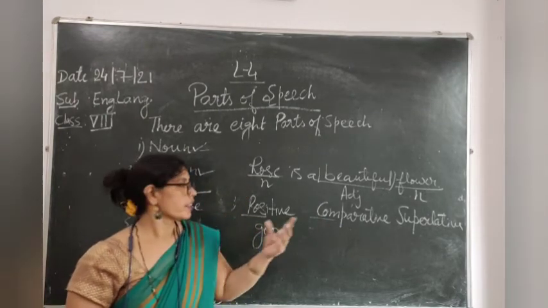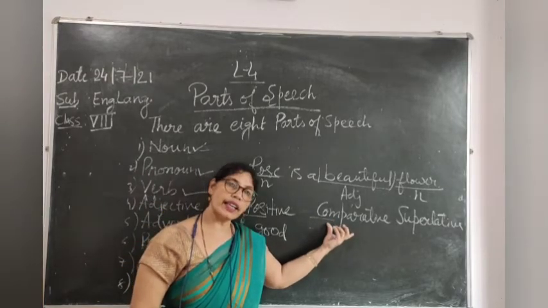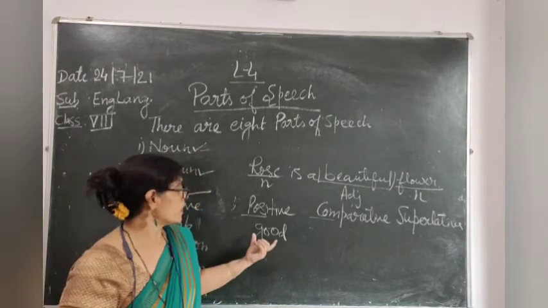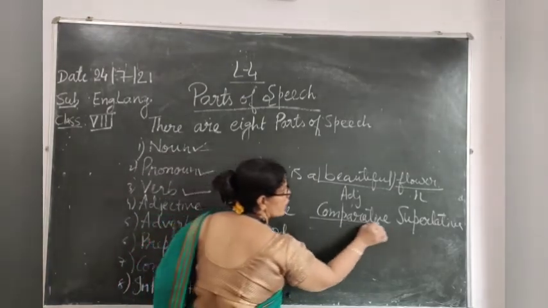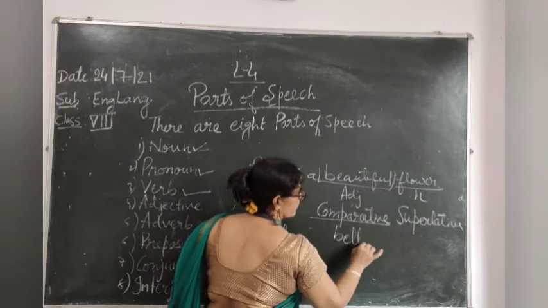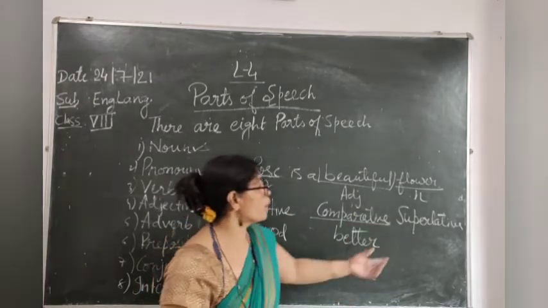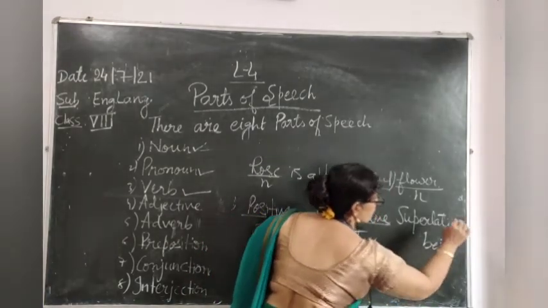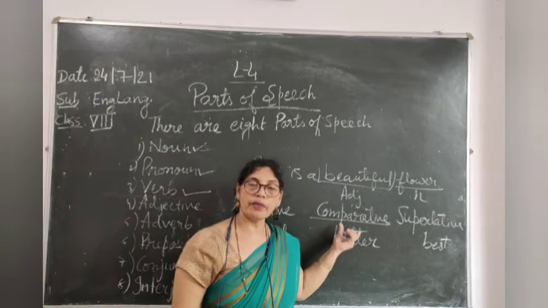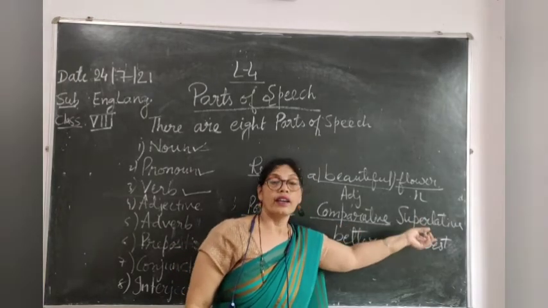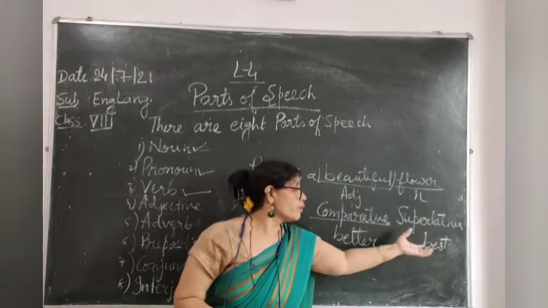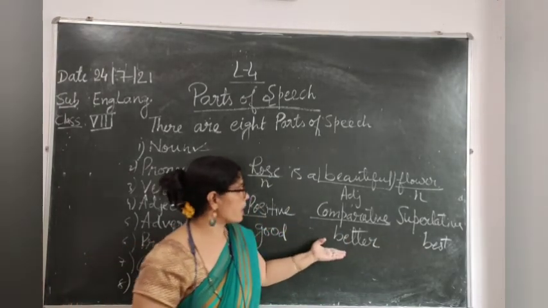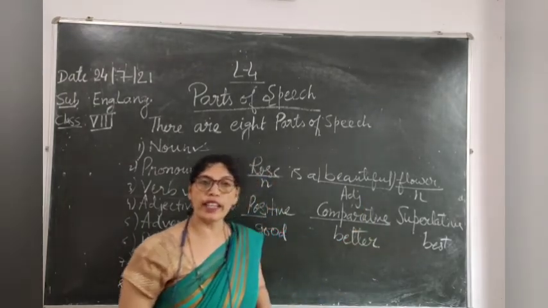The comparative degree of good is better, and the superlative degree is best. Here we are making a comparison with more than 2 things. So good is the positive degree, better is the comparative degree, and best is the superlative degree.